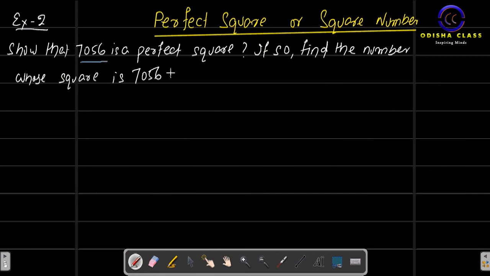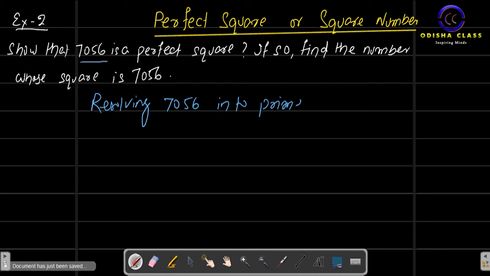Is 7056 a perfect square? If so, find the number whose square is 7056. First, what will we do? First, we will resolve 7056 into prime factors. Okay, into prime factors. Prime factorization method में उसको करेंगे हम लोग. I'm writing here, drawing a long line.